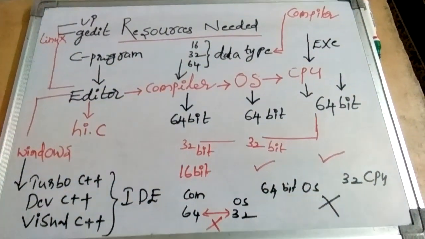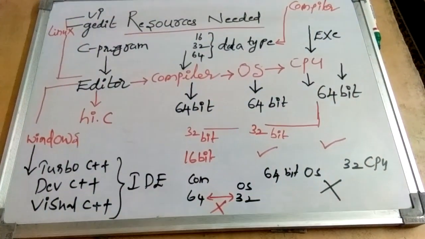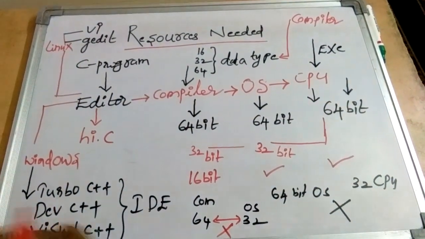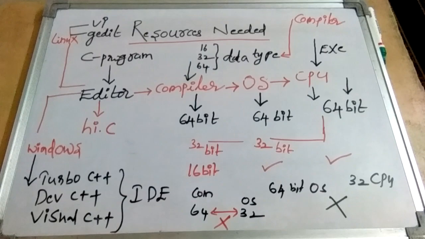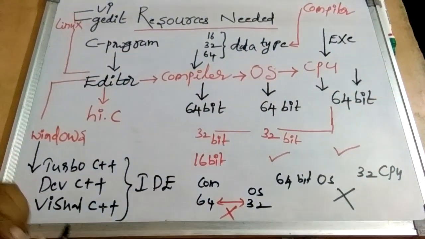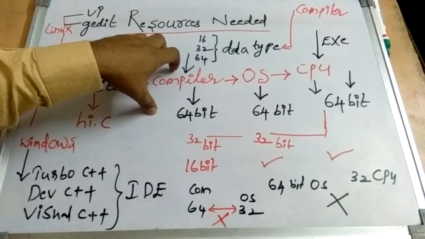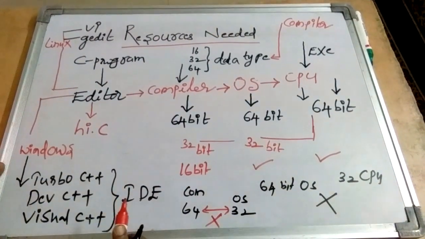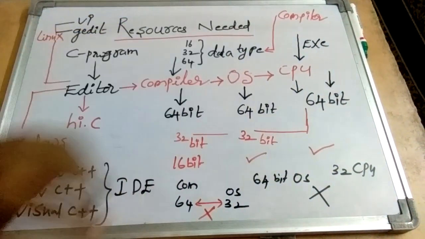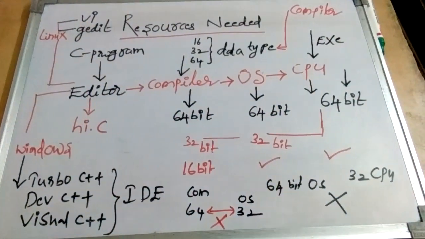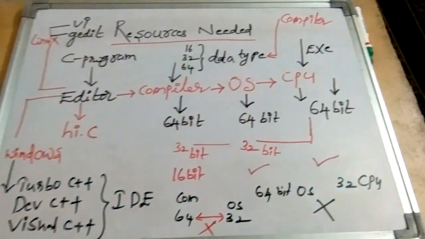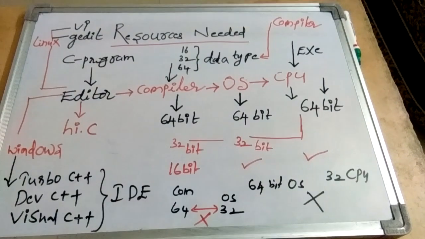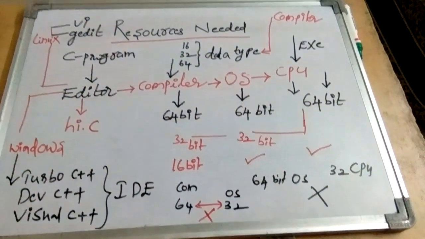So these are the various resources that get used when you execute a C program. After compiling the C program, the linker will link the library modules. As I said earlier, the editor, compiler and linker are part of the compiler. Then the loader loads the object modules and attaches them to the source code of the C program. The loader and executor are part of the operating system, remember. So this is a brief view of how computer resources help in order to execute the C program. Now we will see how to execute a C program in the Windows environment.